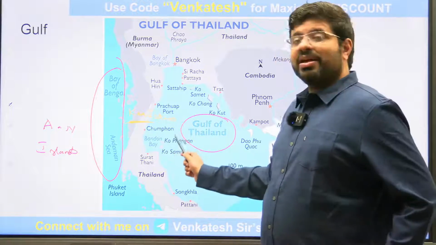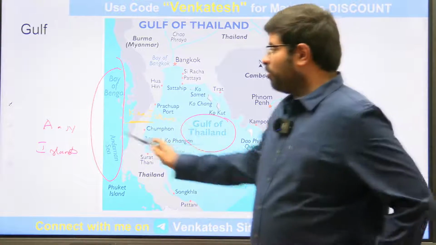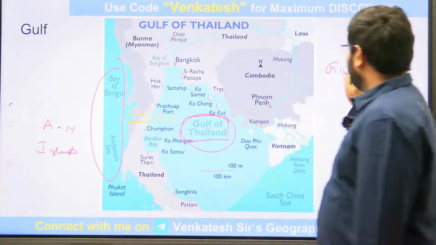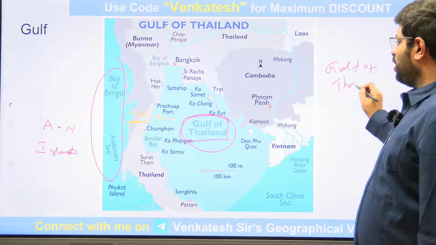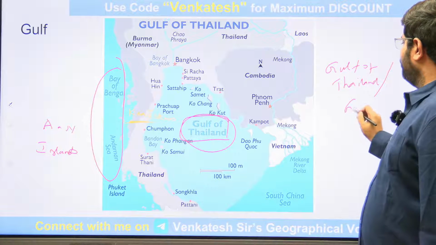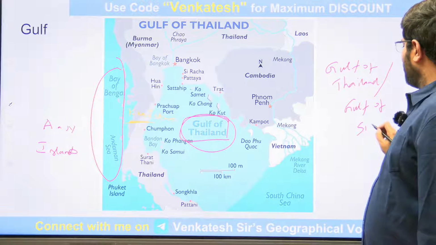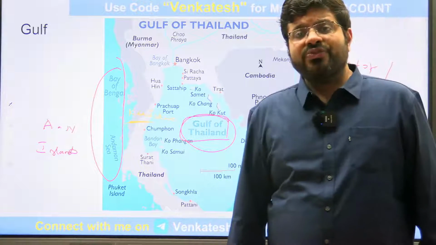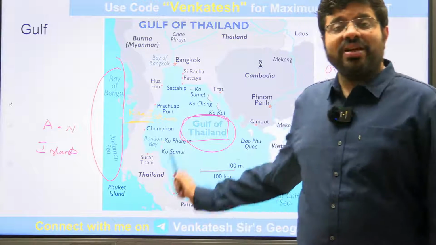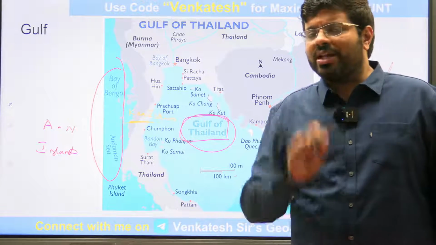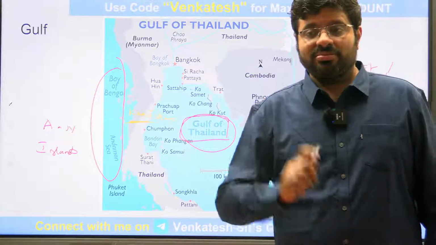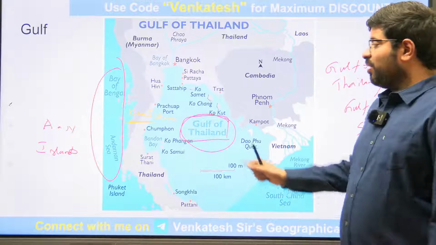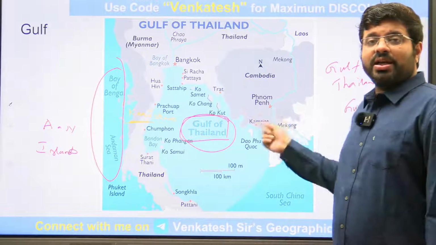So across this Kra Isthmus, where do you go? You would be going into the center of the Gulf of Thailand. This Gulf of Thailand is also called the Gulf of Siam. From the point of view of cyclones, this is very important for the Bay of Bengal. Can anyone tell me what is the significance of that? Put it in the comment section. From the point of view of cyclones, what is the significance of the Gulf of Thailand or Siam to us?